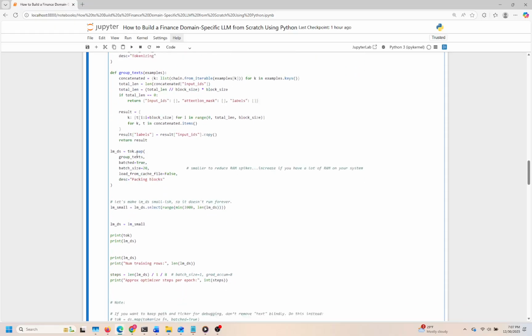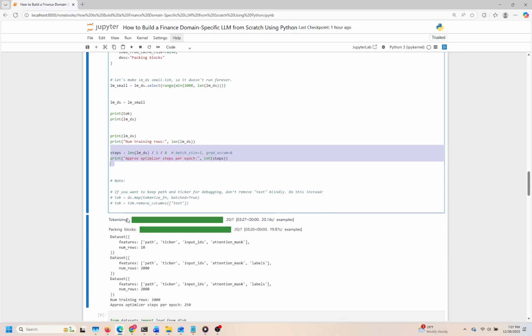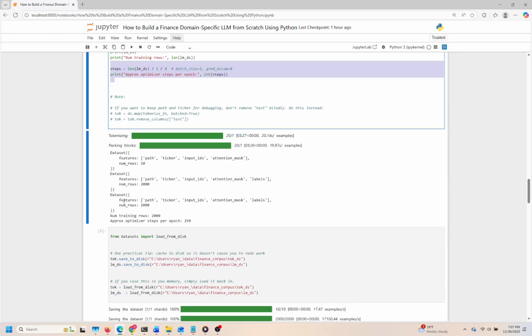This insight is particularly helpful to understand how many training steps we can expect per epoch based on our chosen batch size. As we look to the next cell, we can anticipate that we'll be diving deeper into training configurations or perhaps even starting the training process itself, leveraging the structured data we've just prepared. This is where the real exploration into model performance begins, setting us up for exciting discoveries.